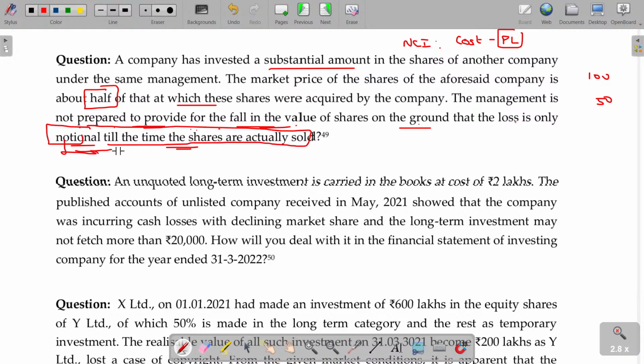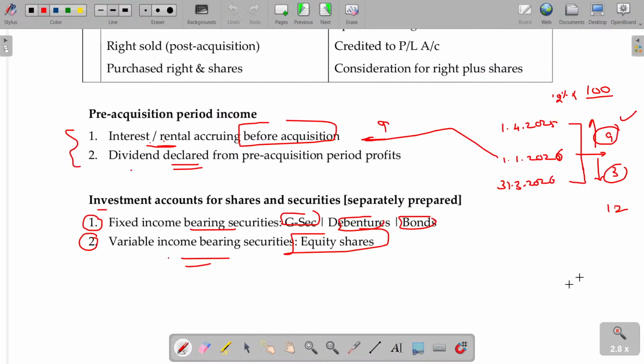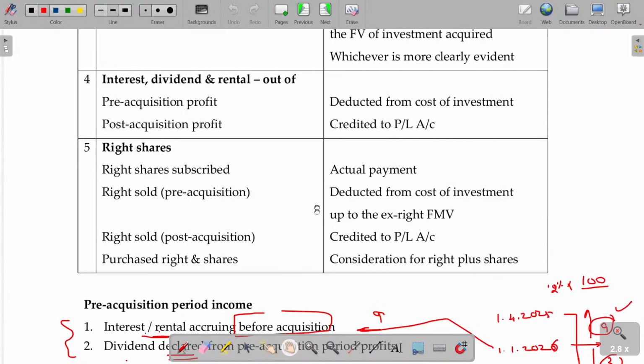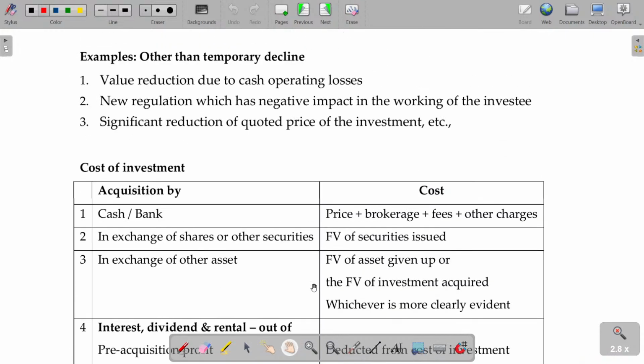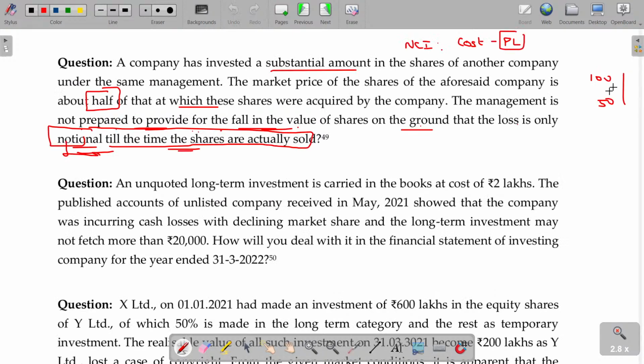No, see, this decrease is exorbitantly high. 50% down. In case of exorbitantly high, we have already seen, no? Here, somewhere, exorbitantly high. The third point, significant reduction in quoted price. Almost 50% reduction. So a significant reduction happened. So definitely you have to undervalue, show this being at 50. The management discretion is not acceptable.